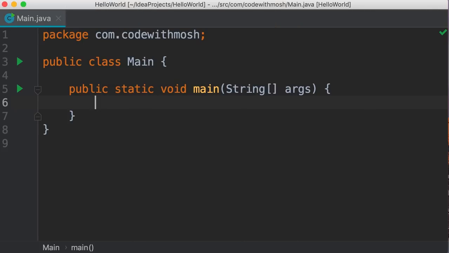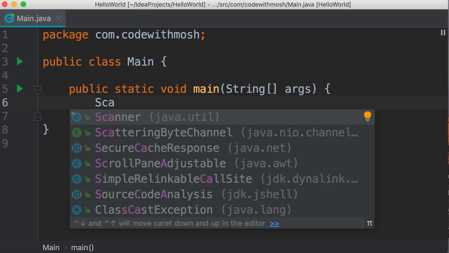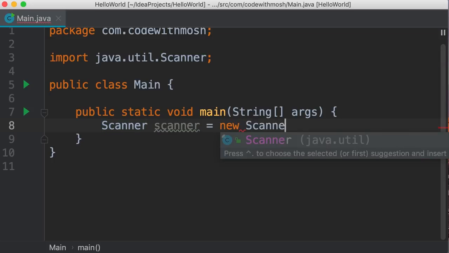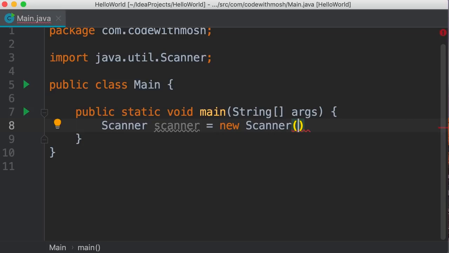In this tutorial, I'm going to show you how to read input from the user. In Java, we have this Scanner class that is defined in the java.util package. Let's import this and create a Scanner object. So new Scanner. Now here inside this parenthesis, we need to specify where we're going to read data from. Are we going to read it from the terminal window? Are we going to read it from a file or what?